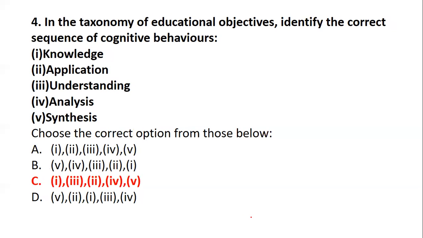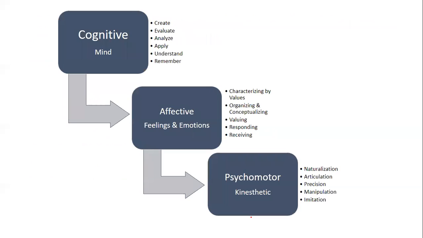So yes, the right option is option C, which starts with knowledge. Knowledge is nothing but remembering. Then it comes to understanding, then applying, then we have analysis, and then we have synthesis. So if you remember, this is what we used to do in our theory classes.